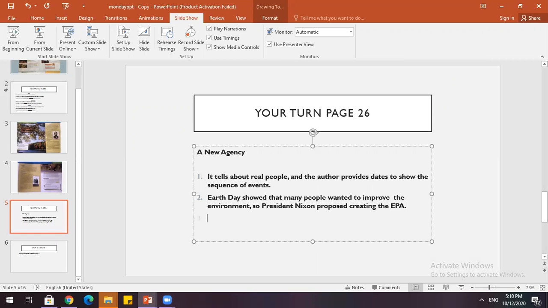Number 3. What facts about President Richard Nixon does the text give? We know that he agreed to meet the new challenge.